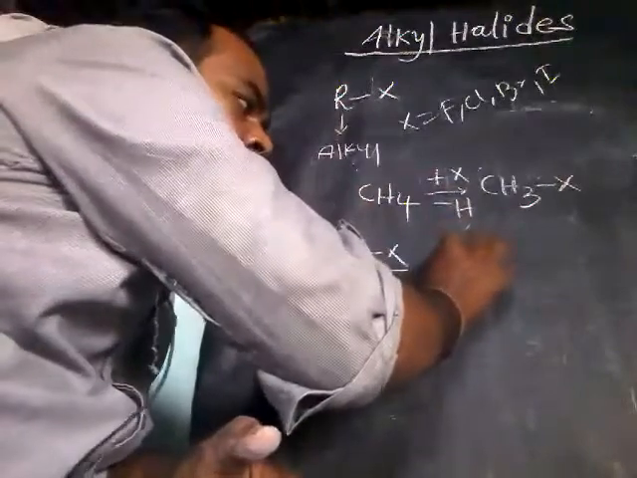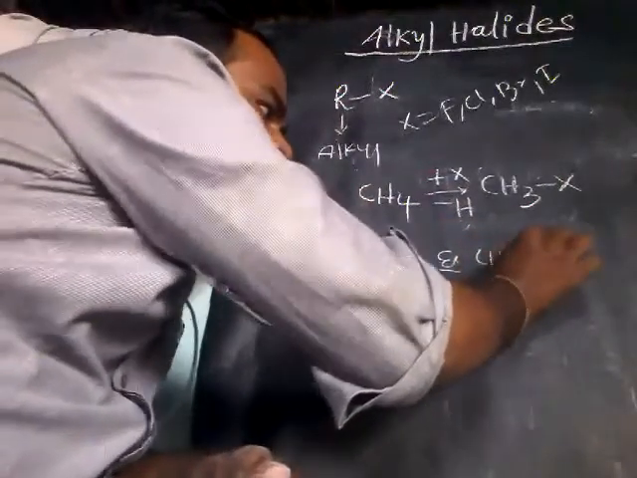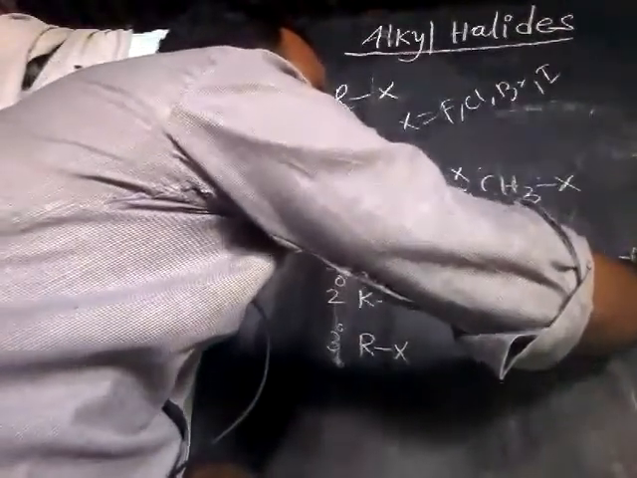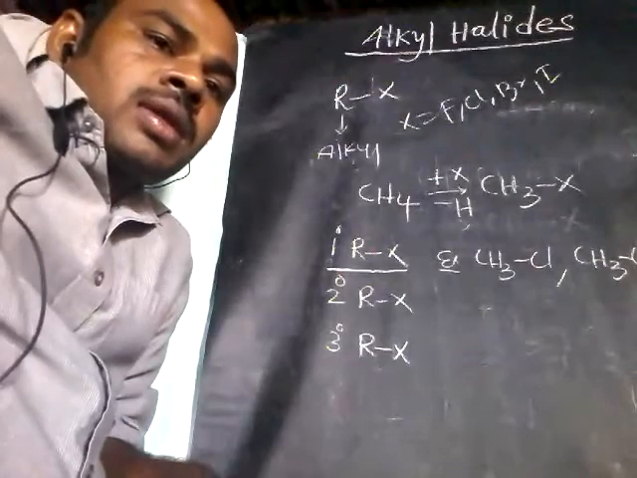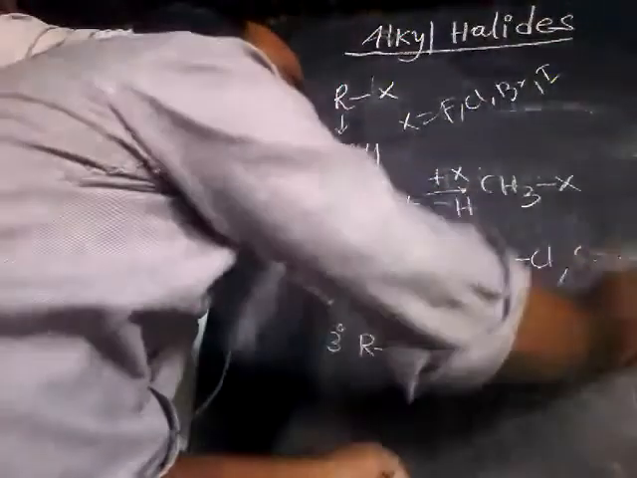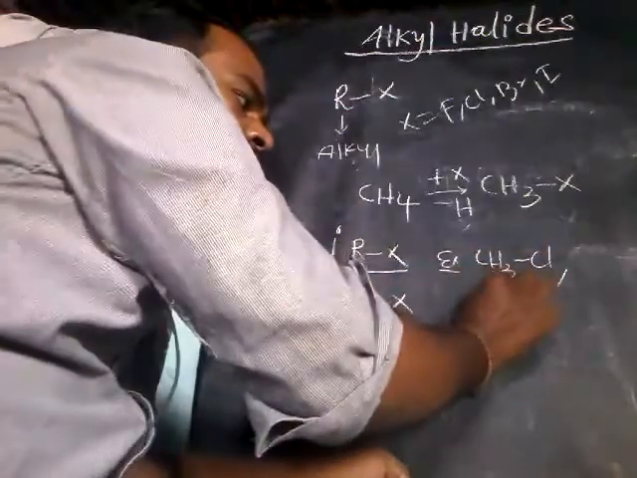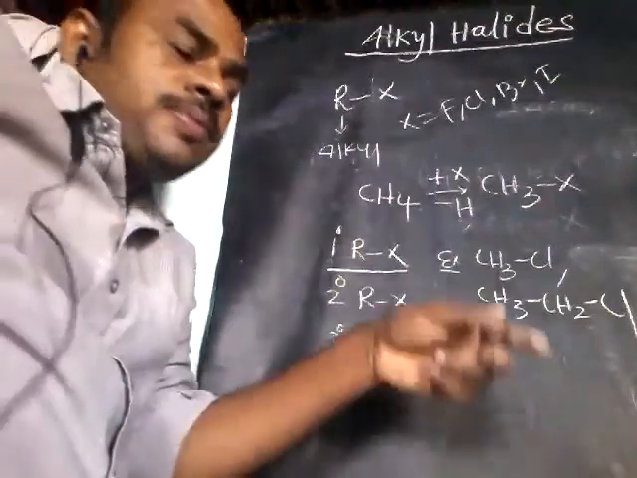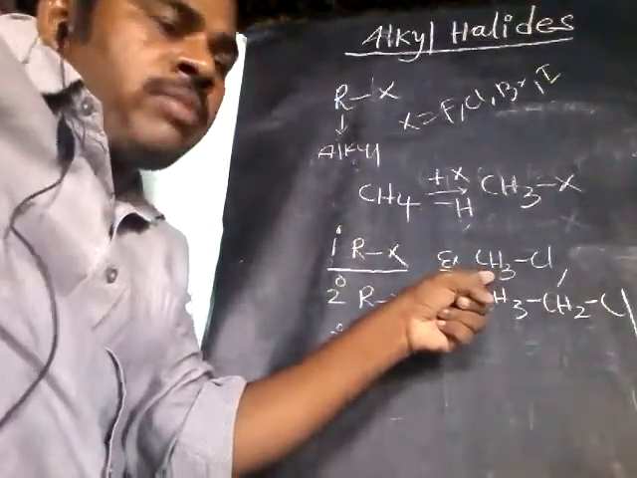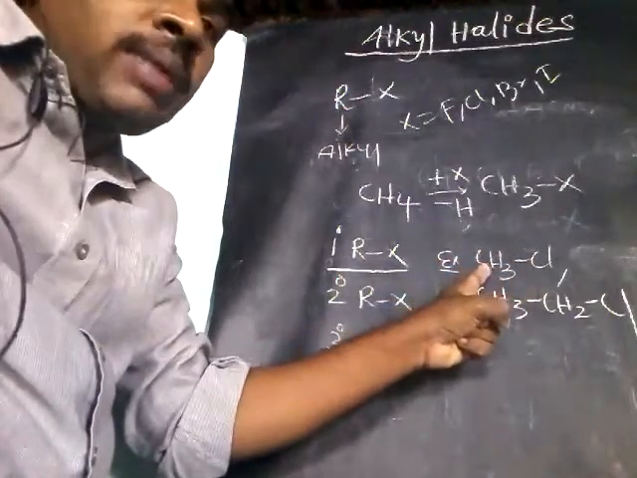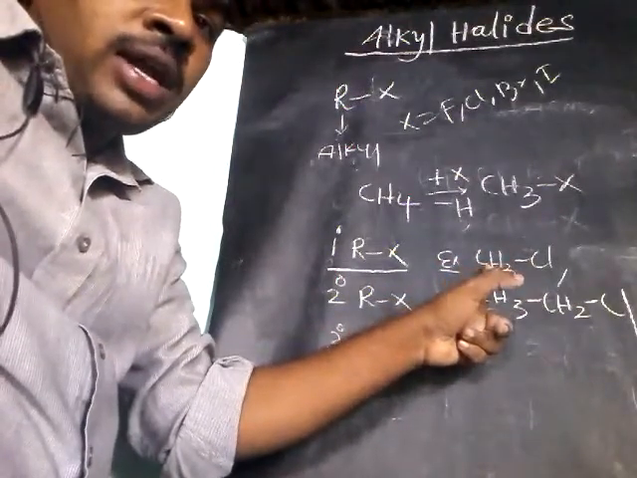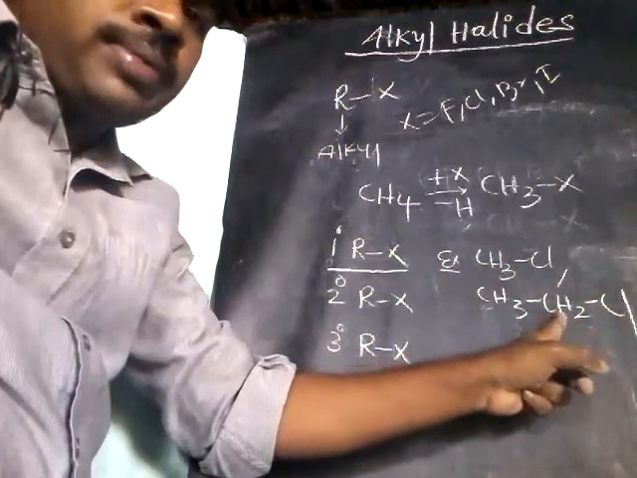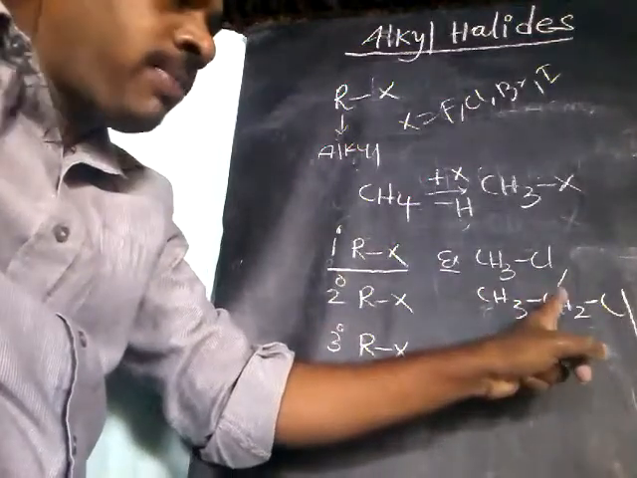For example, if you take CH3-Cl or CH3-CH2-Cl, this is a primary alkyl halide. Why? Because the halogen is connected to only one single carbon. It is also a primary alkyl halide. This halogen is connected to a single carbon. This is a primary carbon.